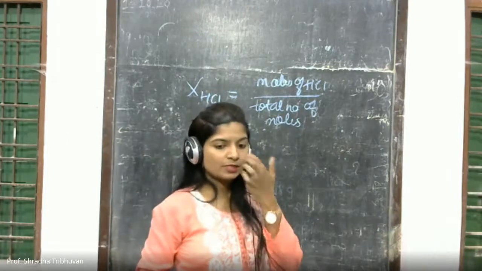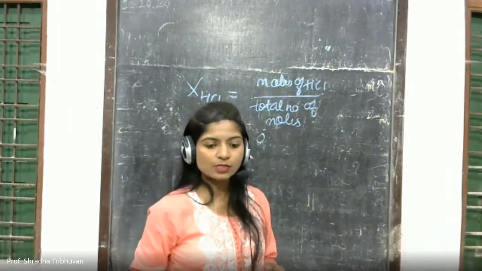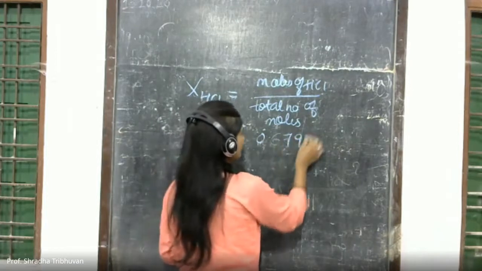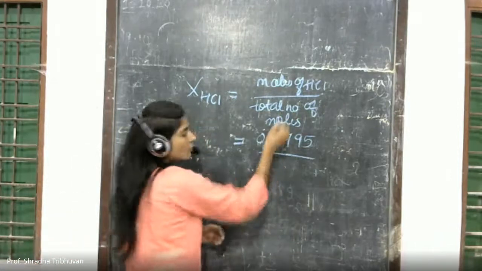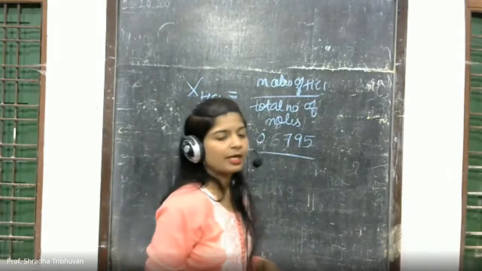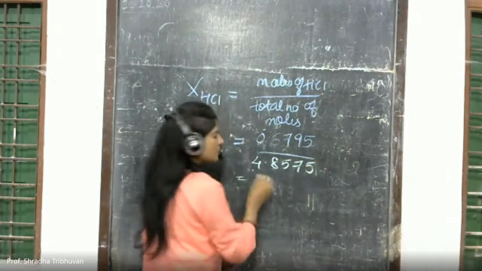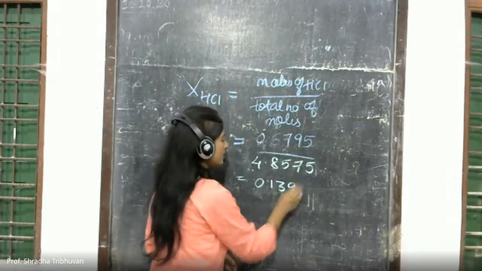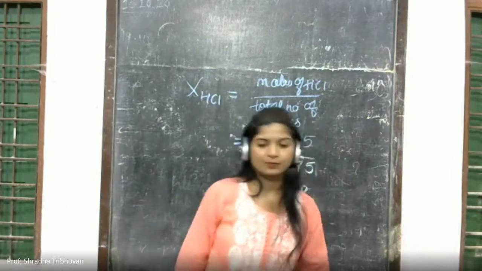So the total number of moles in solution, how much is that? The number of moles of HCl we have already calculated, that comes out to be 0.6795. And the total number of moles we have just calculated, that comes out to be 4.8575. So the total answer is 0.1398. This is the mole fraction of HCl.